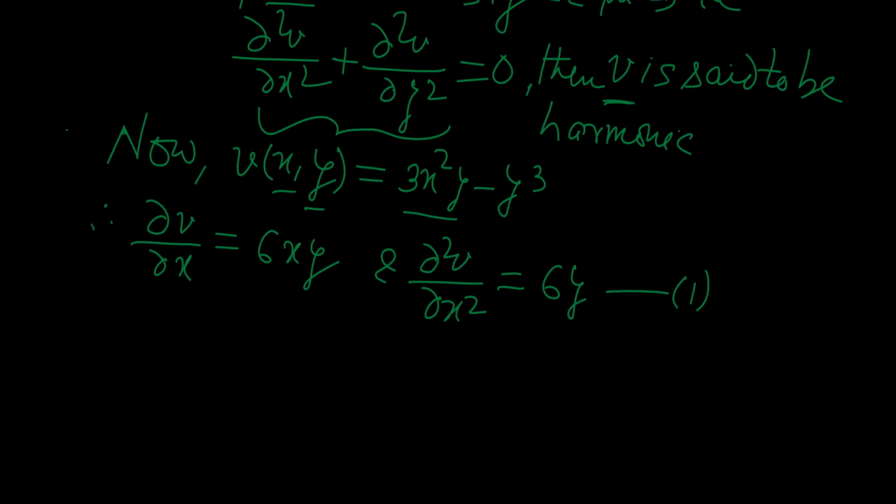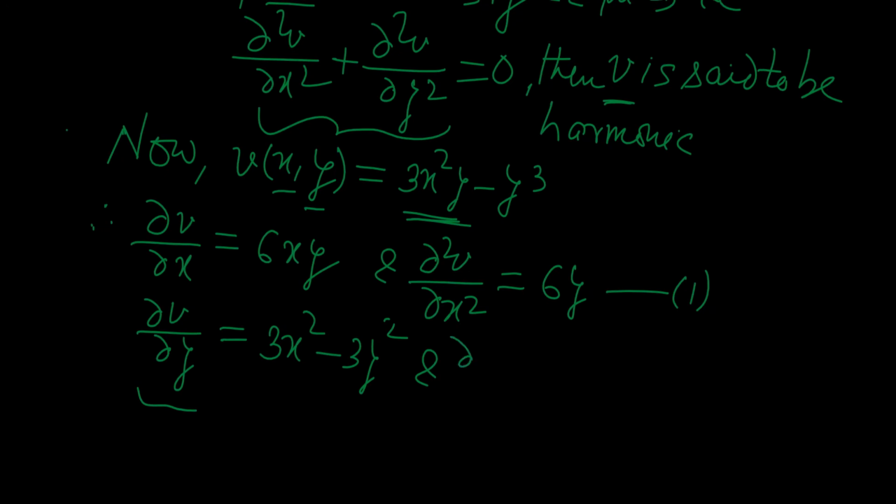Now we find del V del y. Now we must differentiate with respect to y, keeping x constant. So what will be our result? Here this will be 3x square minus 3y square, and for the second order derivative, we will again differentiate it.